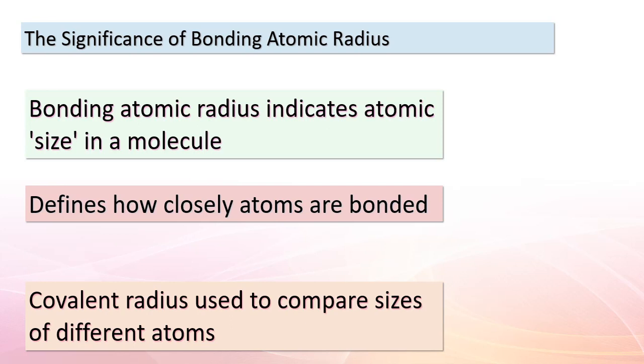This concept is particularly valuable when comparing different atoms. By looking at their covalent radii, we can see how atoms of various elements fit together in different molecules. Remember, the bonding atomic radius plays a pivotal role in unraveling the mysteries of chemical bonds and how they shape the world of matter around us. Let's continue this exciting exploration.